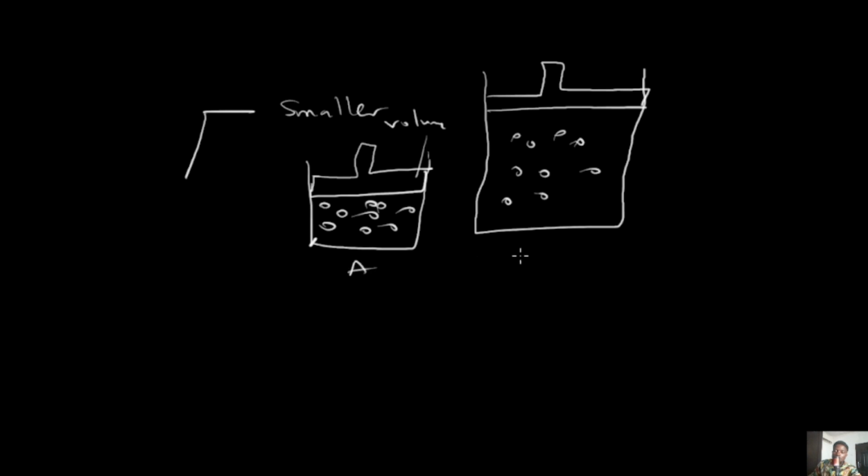So this is A and this is B. When you have a smaller volume, the gases will be more compact, and when the gases are more compact, the frequency of collision will increase. Remember, we said initially that when you increase the frequency of collision, automatically you are going to be increasing the pressure.